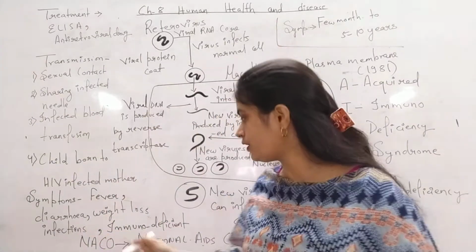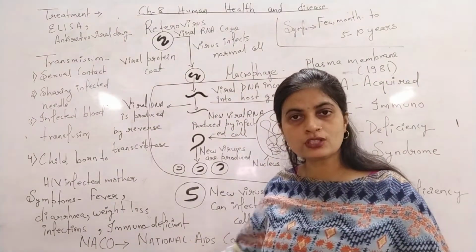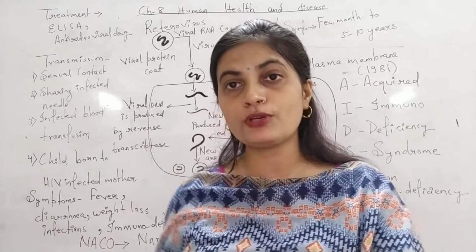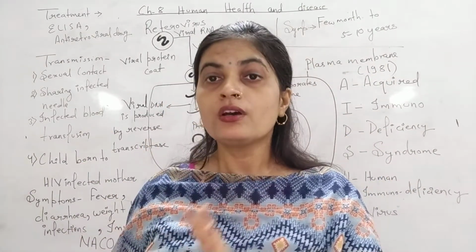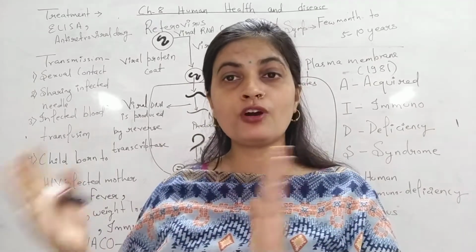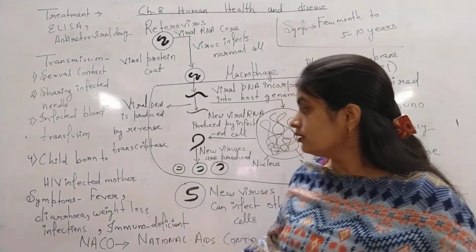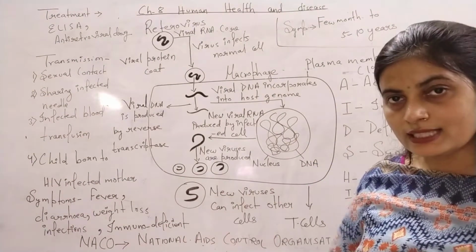So in that case, what will happen? Immunodeficiency and normal disease, like normal cough and cold, can transform into pneumonia, which can further lead to the death of the particular person. So this was the symptom of the disease.